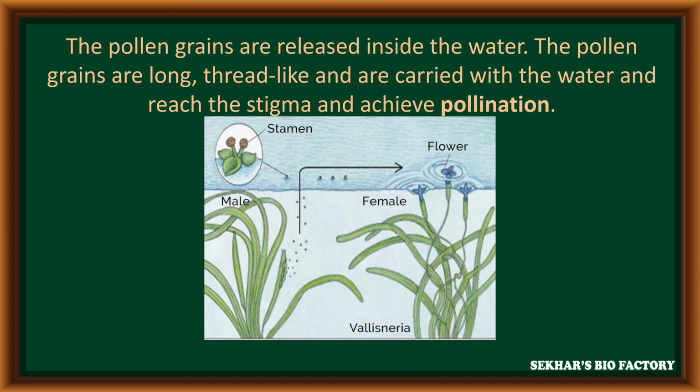The male flowers, present on the male plant, after maturation separate from the plant and reach the water surface. Now the male flower can float on the surface of water to reach the stigma of the female flower. Such epihydrophily is seen in the Vallisneria plant.